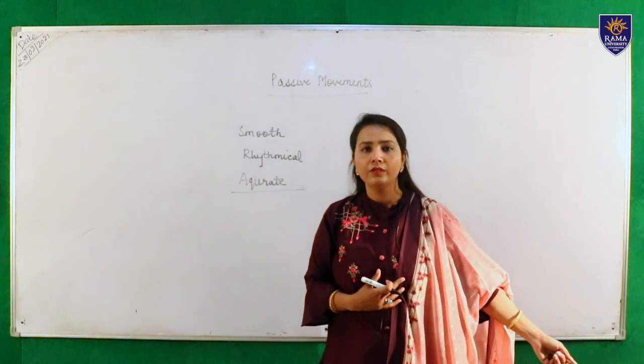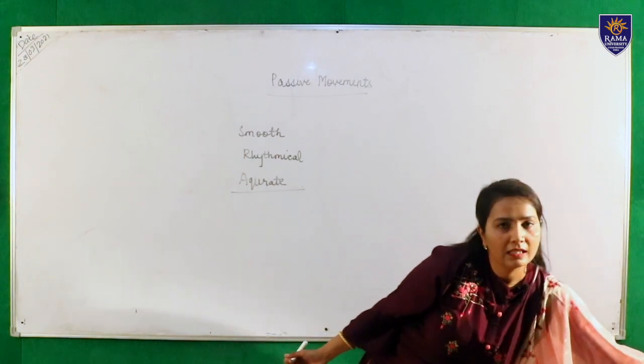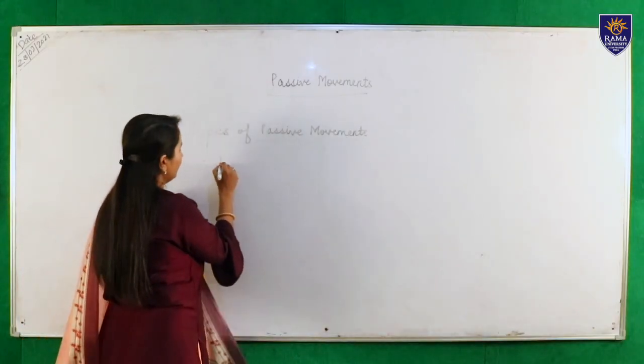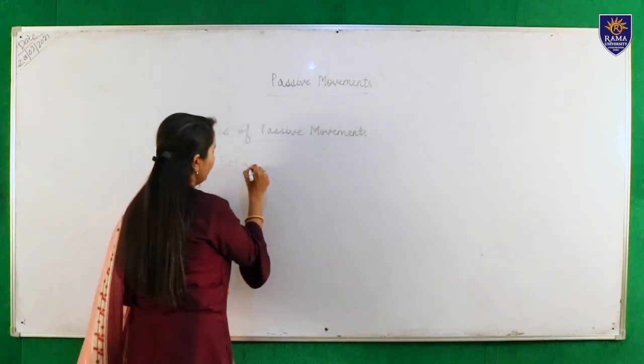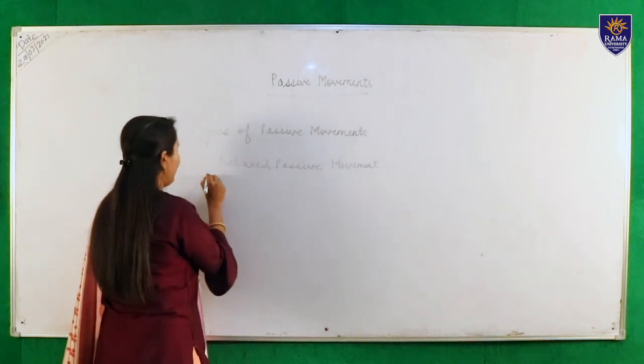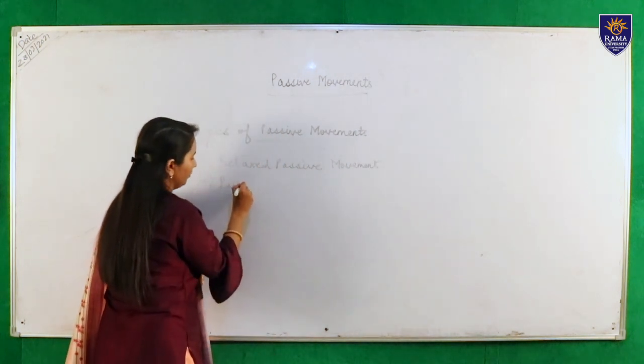Now I'm going to discuss the types of passive movements. There are two types of passive movement: relaxed passive movement, and the second one is passive manual mobilization.